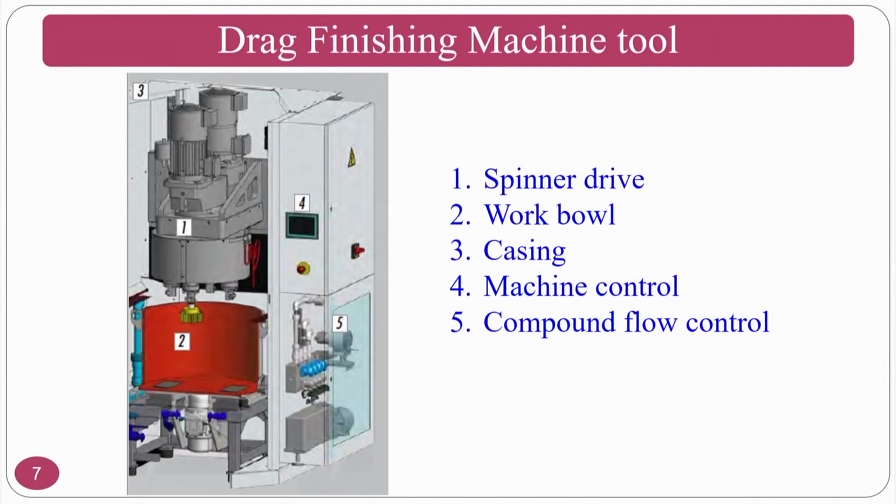So, in order to finish the nooks and corners of these complex surfaces, you can go for the drag finishing operation. In the drag finishing operation, normally there is a spinner drive. One is a spinner drive. Normally you can see the spinner drive and the working bowl. This is the working bowl.